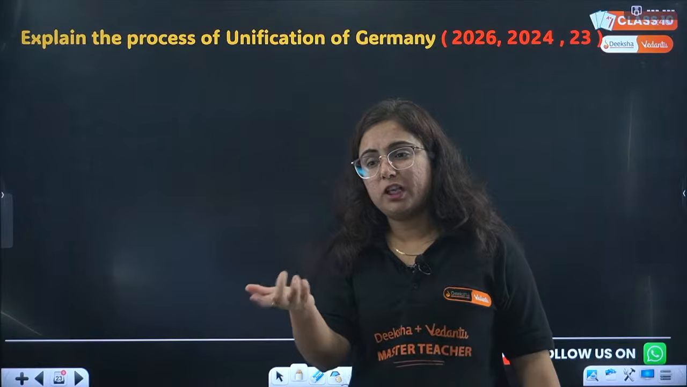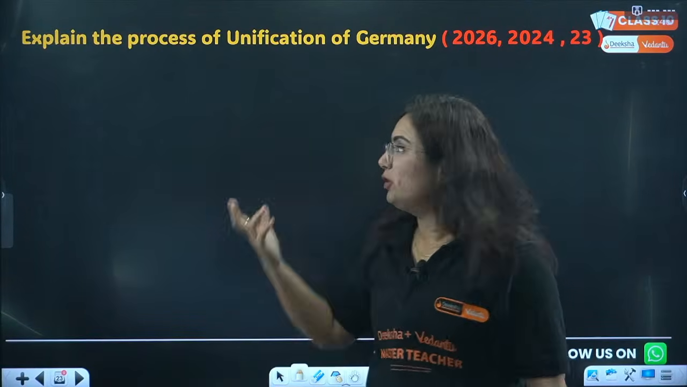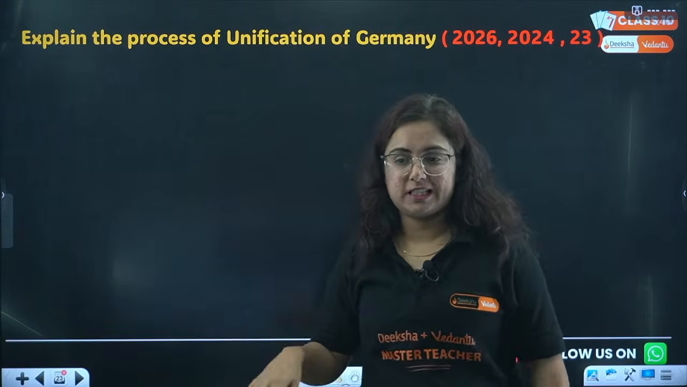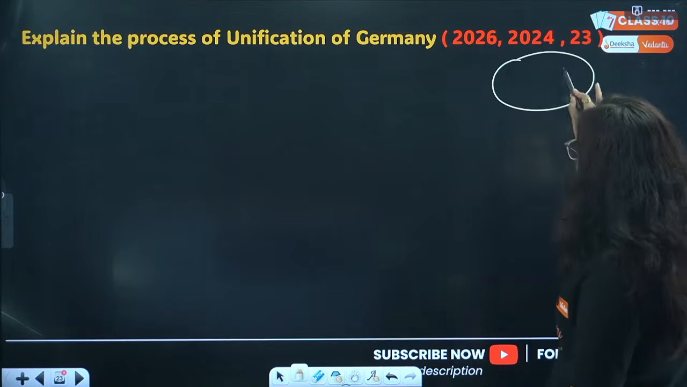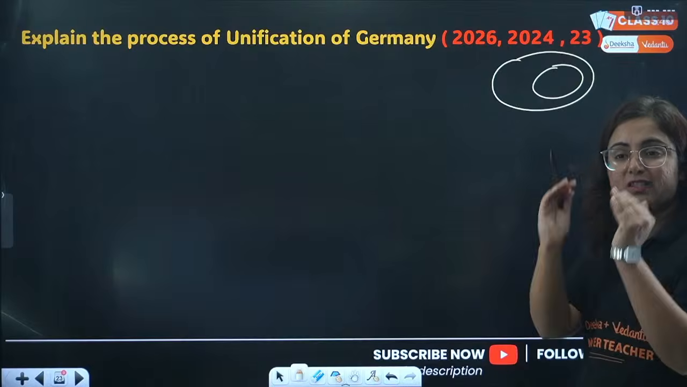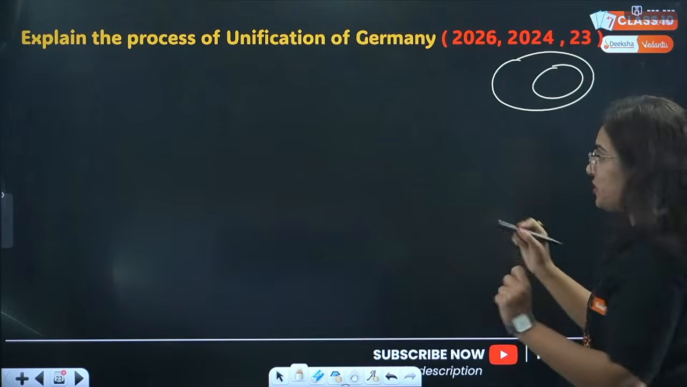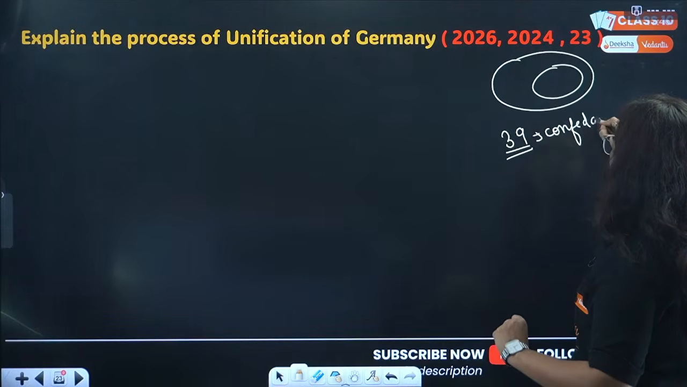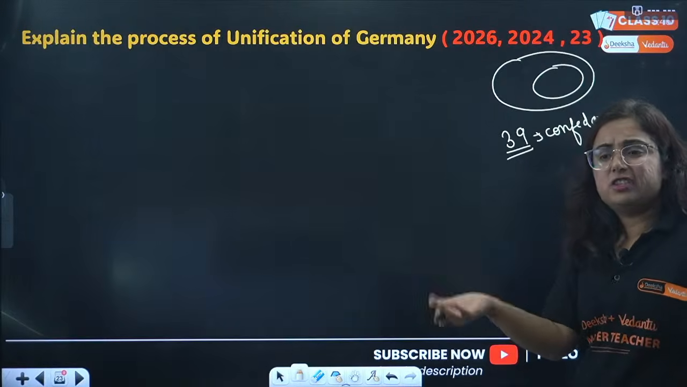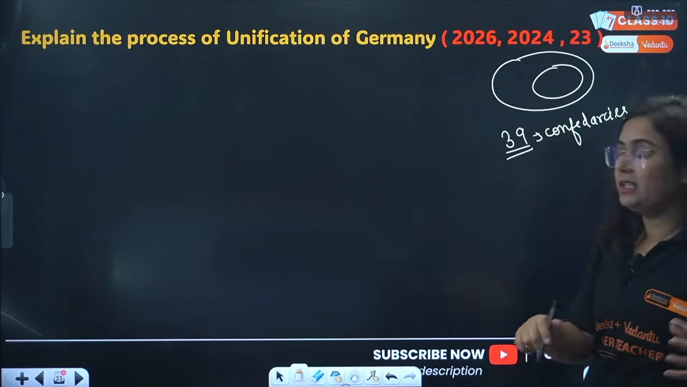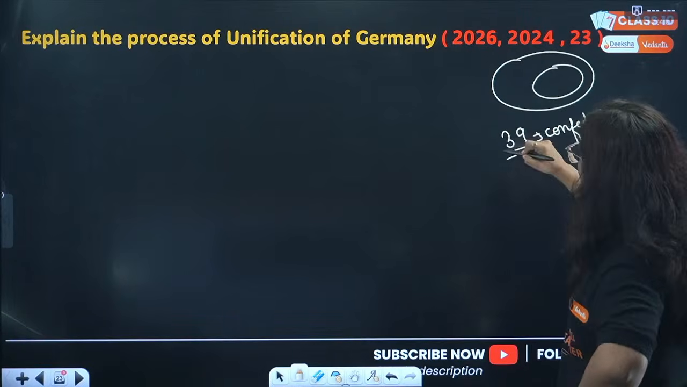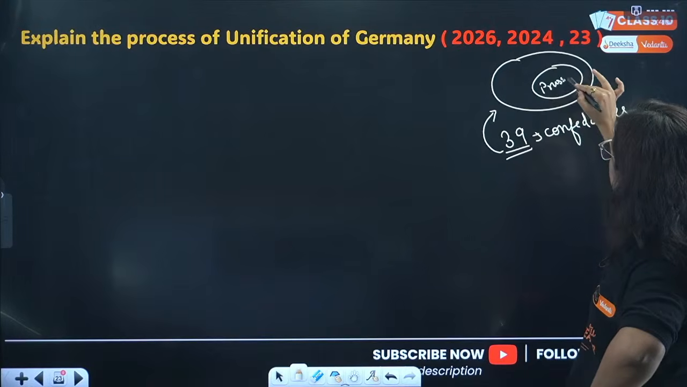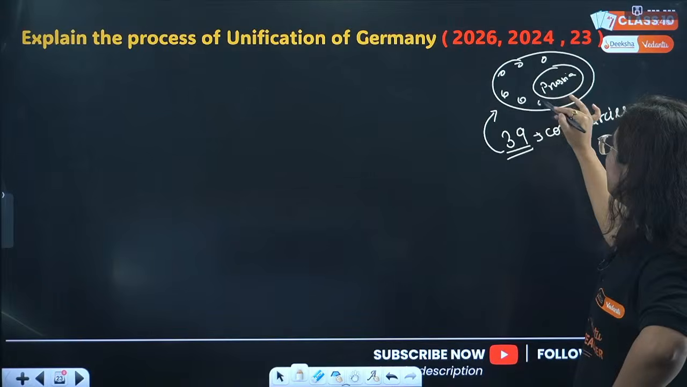Now the next important question is also very similar. Again, you will see this question a lot of times. That is, explain the process of German unification. Beta, this was Germany, this was Prussia. The largest territory among the German region was Prussia. When Napoleon was there, he divided Germany into 39 confederacies. Among these 39 confederacies, the largest one was Prussia, and there were other smaller regions.